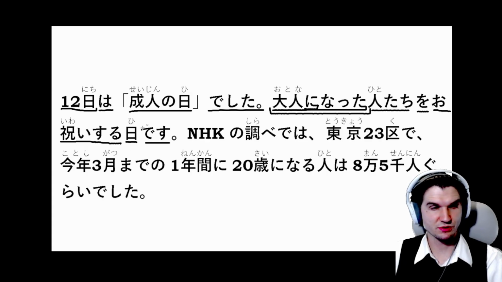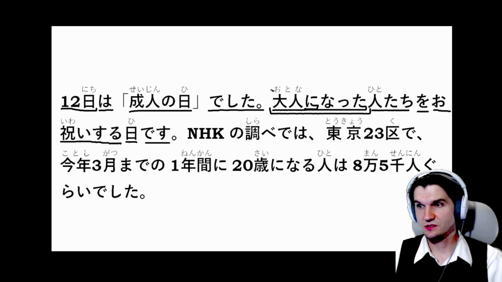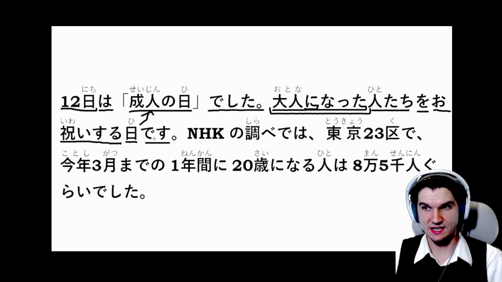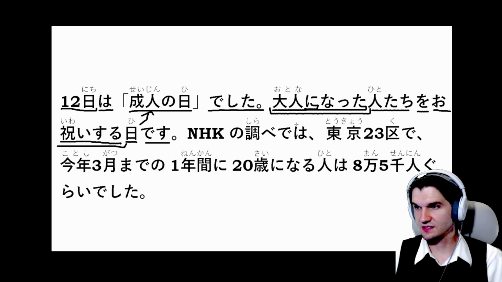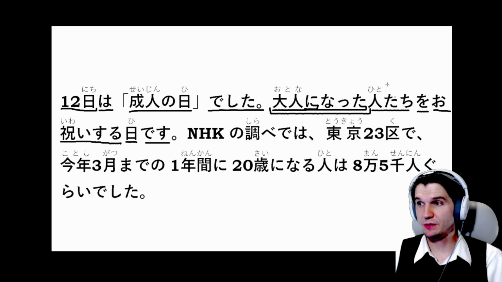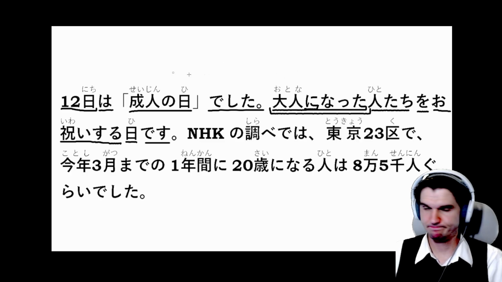So there's an invisible subject here, and that is 成人の日. So 成人の日 is a day. Coming of age day is a day. Then all of this describes what kind of a day it is. So what kind of a day is it? It's a day where you celebrate people who have become adults.